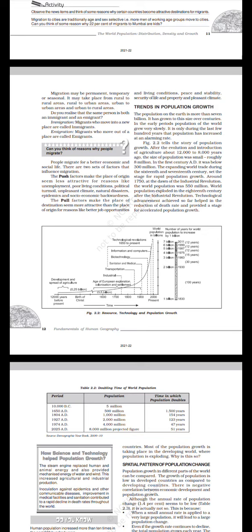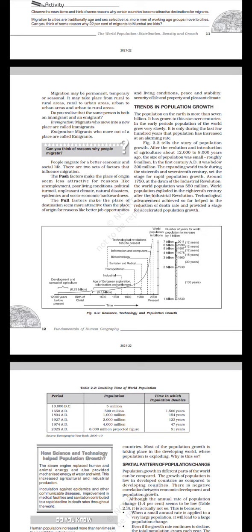Can you think of reasons why people migrate? People migrate for a better economic and social life. There are two sets of factors that influence migration. The push factors make the place of origin seem less attractive for reasons like unemployment, poor living conditions, political turmoil, unpleasant climate, natural disasters, epidemics, and socio-economic backwardness.